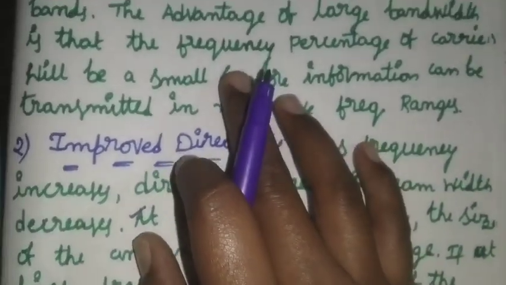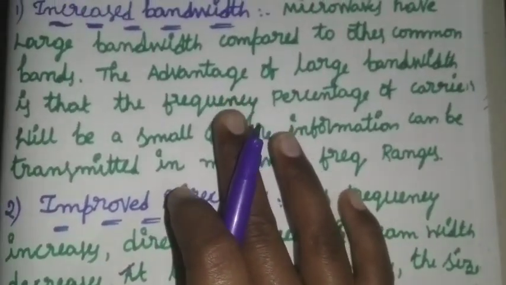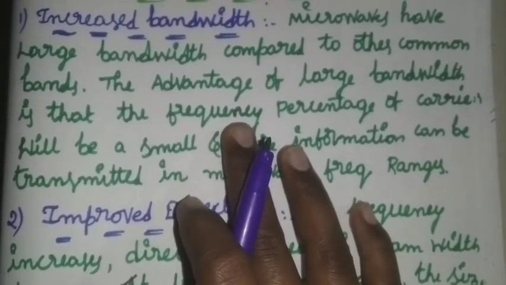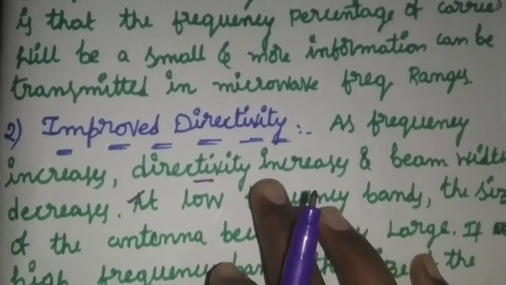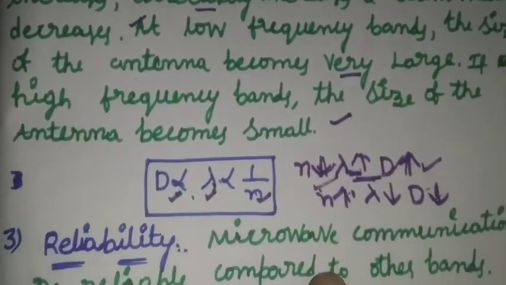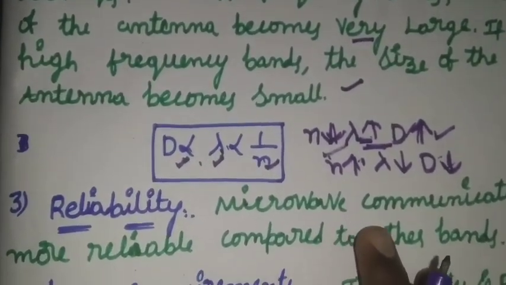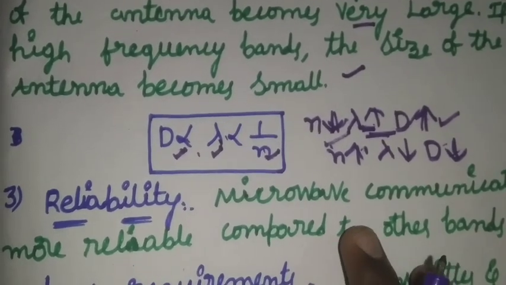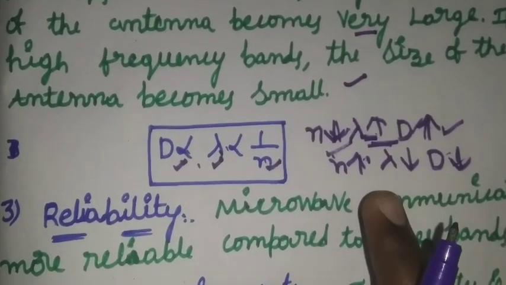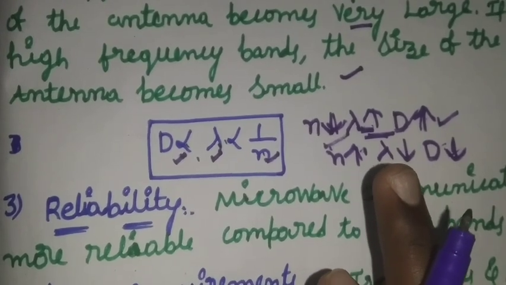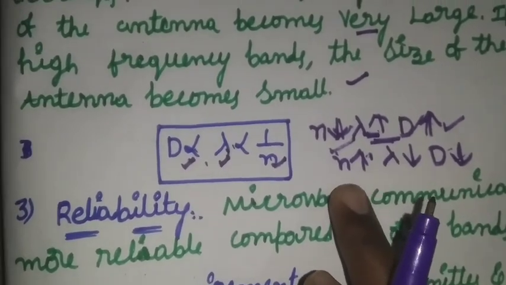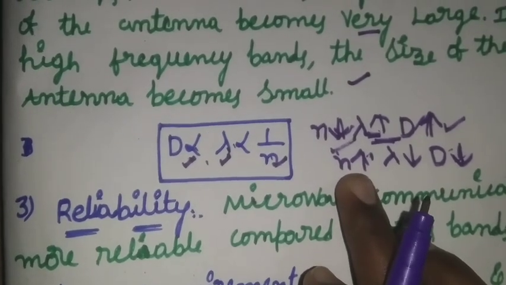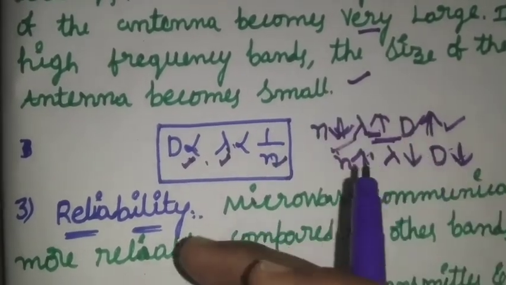The first one is large bandwidth. Microwave has large bandwidth, the second advantage is that it improves directivity, and the third advantage is reliability. Microwave communication is reliable because, as we saw, at high frequencies the size of the antenna becomes small and it has larger bandwidth, so we can transmit more information.